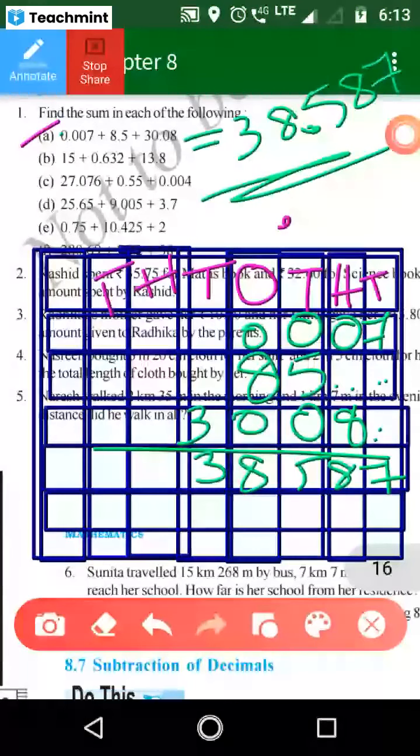Okay, then after the decimal point, 0 is there. So that is in the tens place. Then another 0 is there, so that is in hundreds place. Then 7 is in thousands place. Understood? Yes.